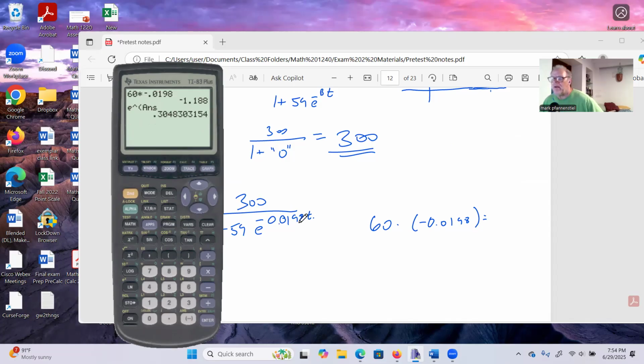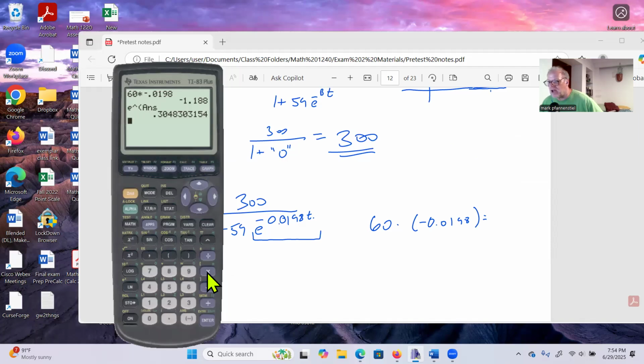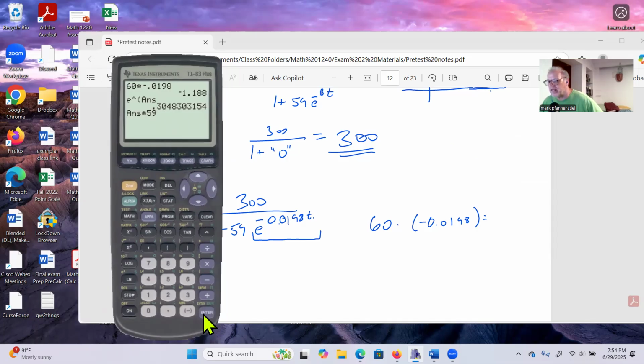Now that is 0.3048, et cetera. That's this piece right here. What are we going to do with that piece? We're going to multiply it by 59. Equals. And then we're going to add 1 to this thing. We got 18.98.